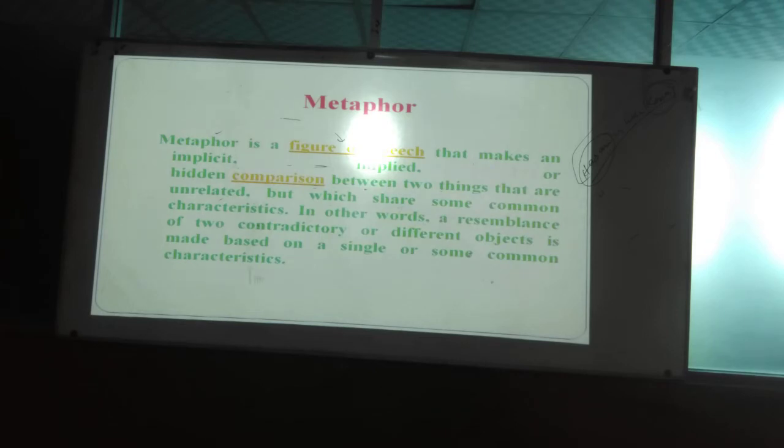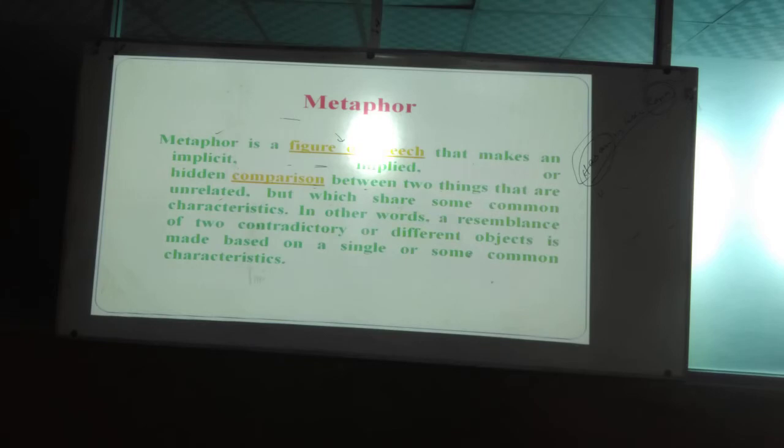For example, in the very first line we have seen that our soldiers are brave like lions. Whenever we say that our soldiers are lions, the second one is what? Second one is metaphor. First one is simile. Why? Because of like and explicit comparison. And the second one is hidden comparison. At the same time, lions here mean what? Strength, bravery. Similarly, our soldiers are also brave, and they have the bravery. They are brave ones. Okay.